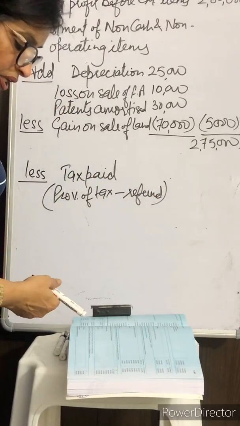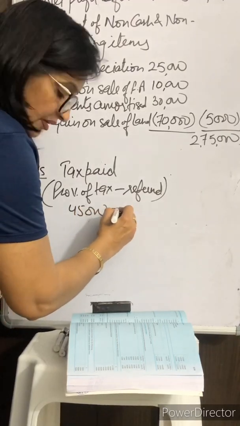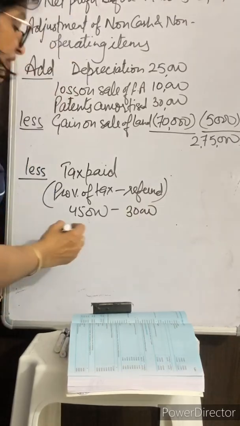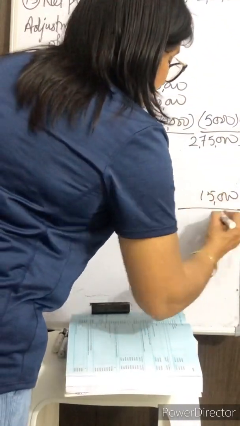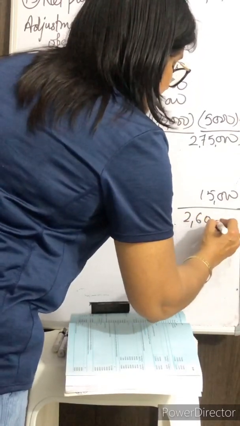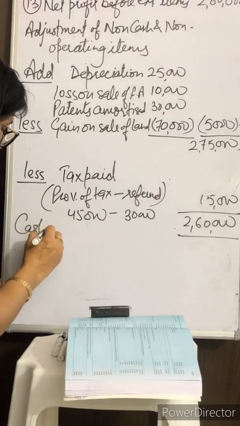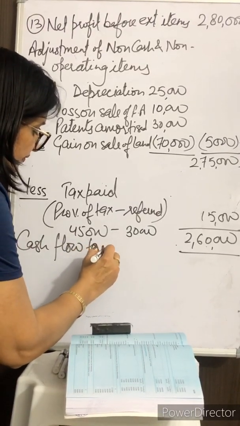Here your provision of tax was 45,000 and your refund of tax was 30,000. So finally you will subtract 15,000 and you will get 2,60,000, which is cash flow from operating activities.